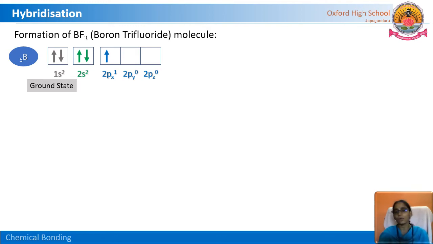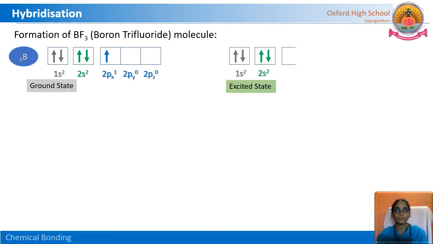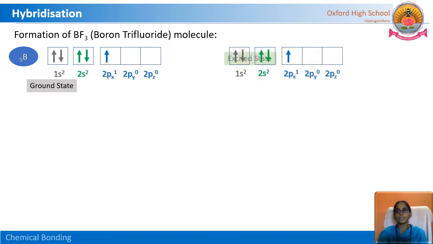So one covalent bond should be formed, but it is making three bonds with three fluorine atoms. How? Let us see the excited state. One electron jumps to the upper level, 2p. Here 2p is 0 in the ground state, but in the excited state it is 2p1.